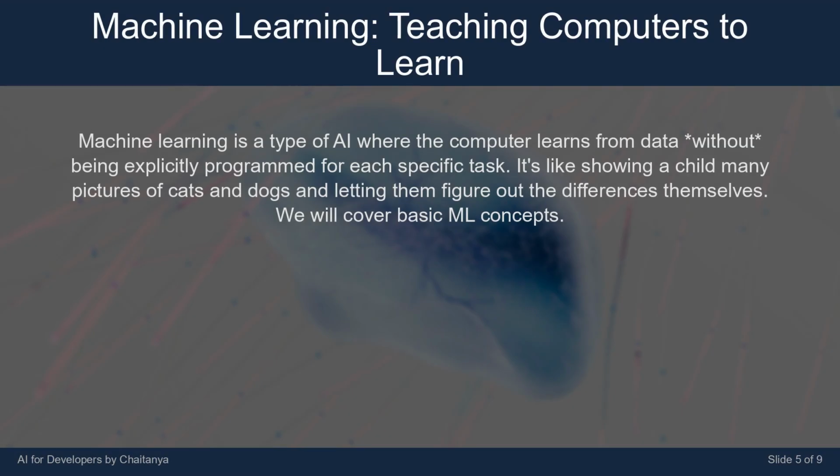Machine learning is a type of AI where the computer learns from data without being explicitly programmed for each specific task. It's like showing a child many pictures of cats and dogs and letting them figure out the differences themselves. We will cover basic ML concepts.